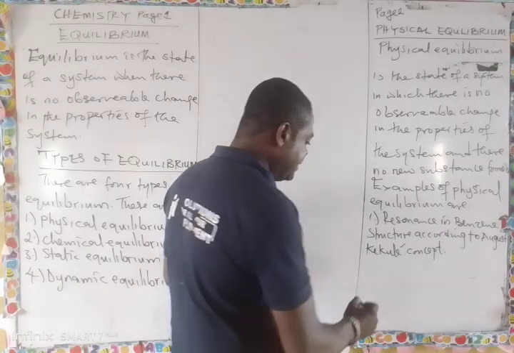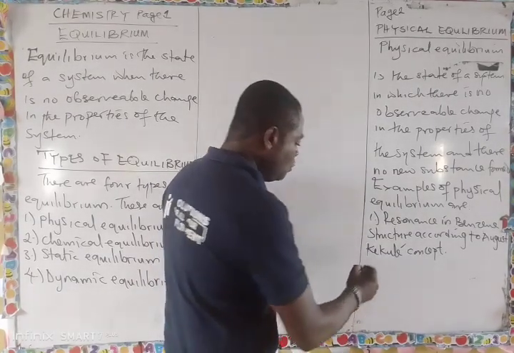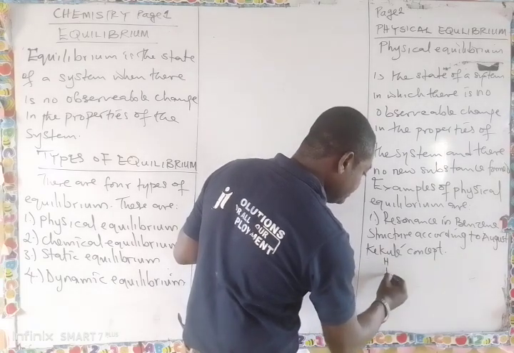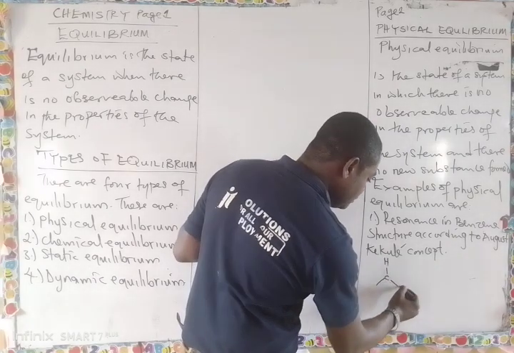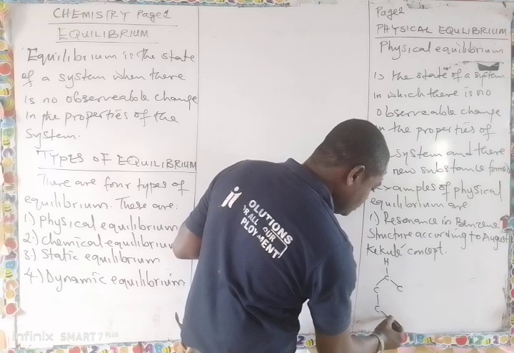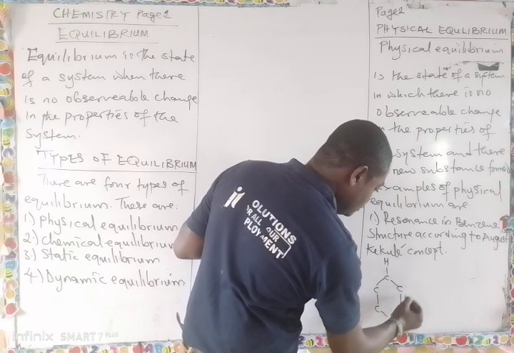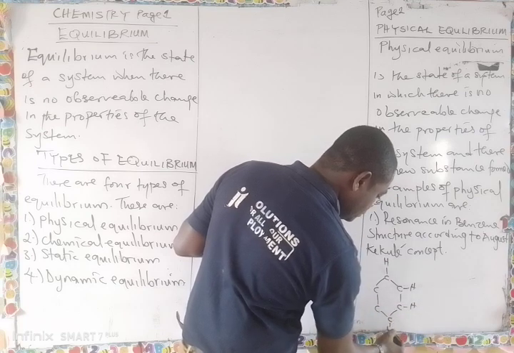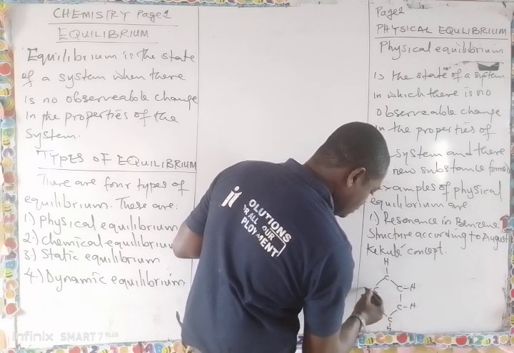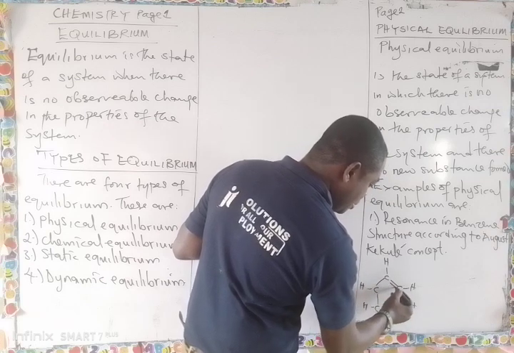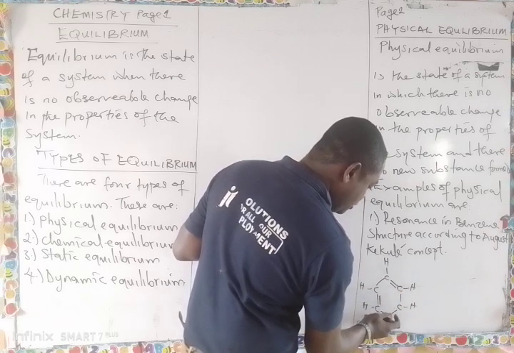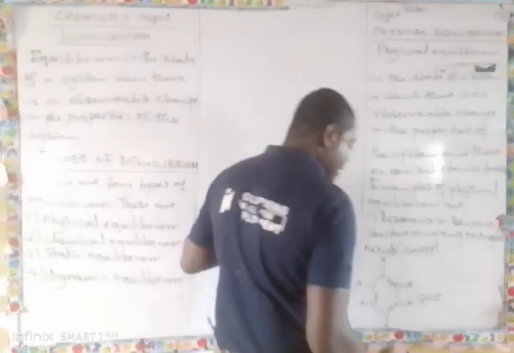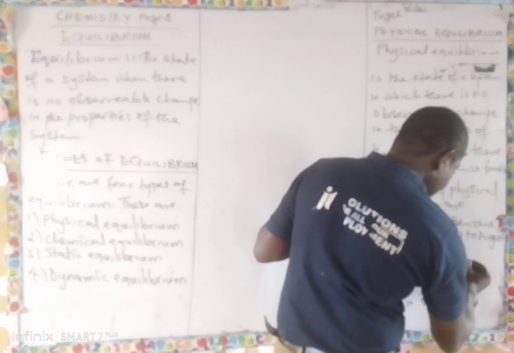Now, benzene structure. We can have a structure of benzene like this. I can put a double bond here, single bond, double bond, single bond, double bond. I can draw another benzene molecule like this.